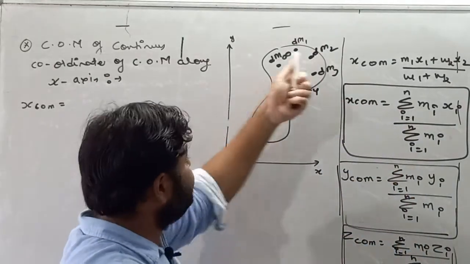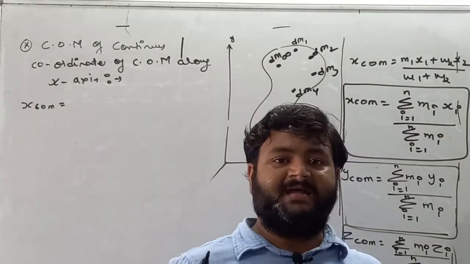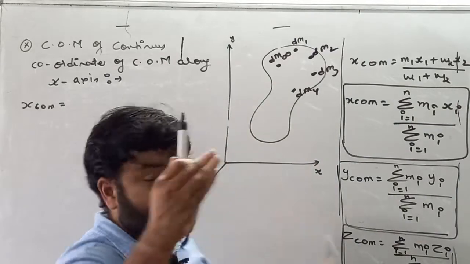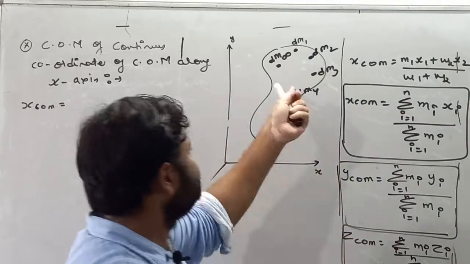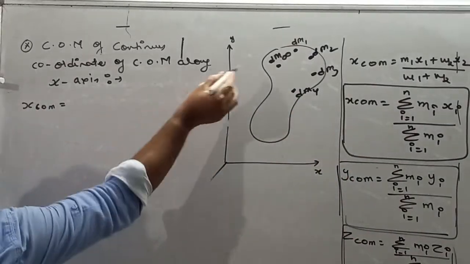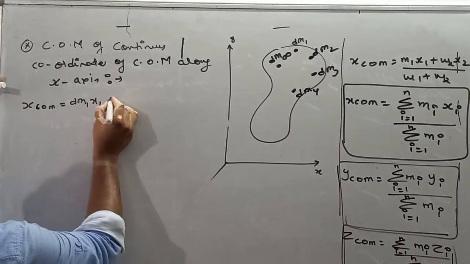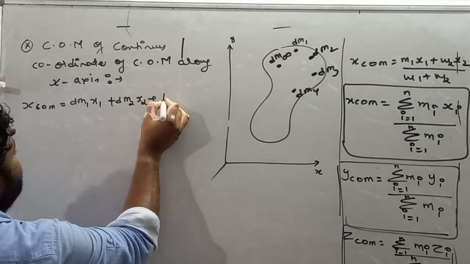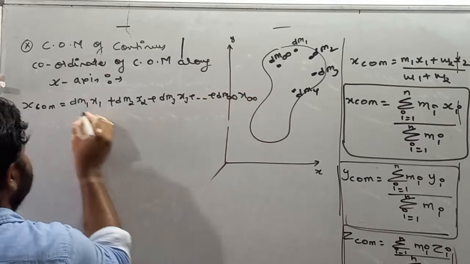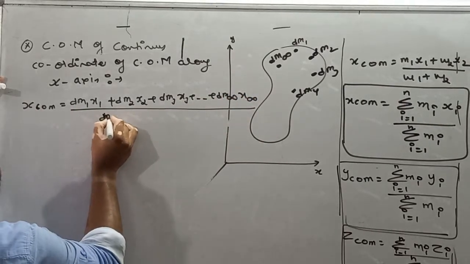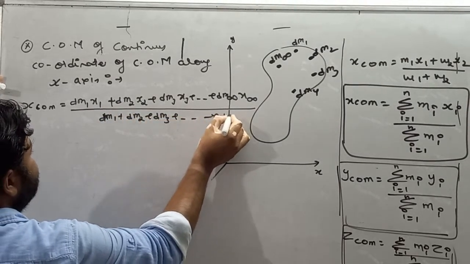Now what we'll do is break this total body into small particles. And what we find is that we have infinite number of small particles which combine and form this body. So I'll write x center of mass is dm1, the first particle, its x coordinate, let's suppose x1, plus dm2 x2 plus dm3 x3 plus up to dm infinity x infinity, divided by dm1 plus dm2 plus dm3 up to dm infinity.